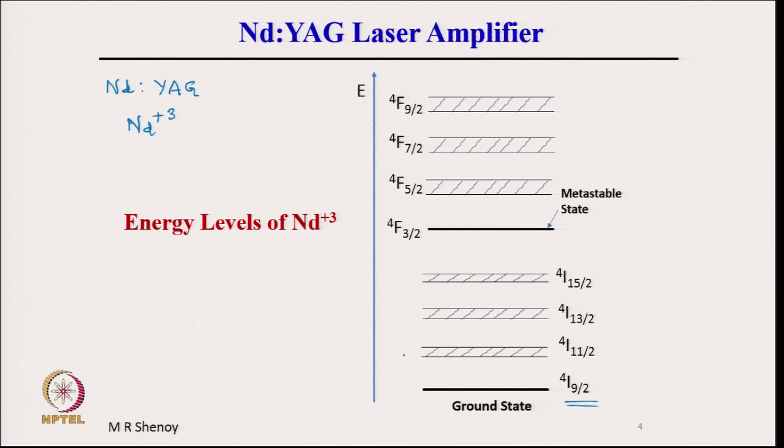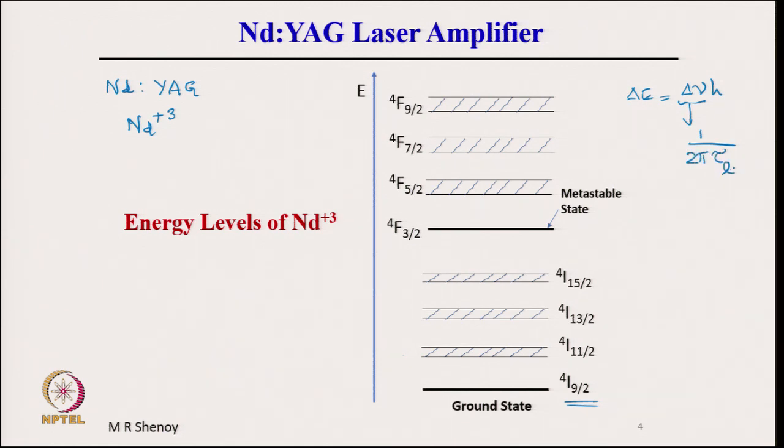Some of the levels are broad. Broad means the lifetime is very short, and narrow means the lifetime is long, because we know that delta E is equal to h into delta nu, and we know that this delta nu is the line width given by 1 by 2 pi tau L.